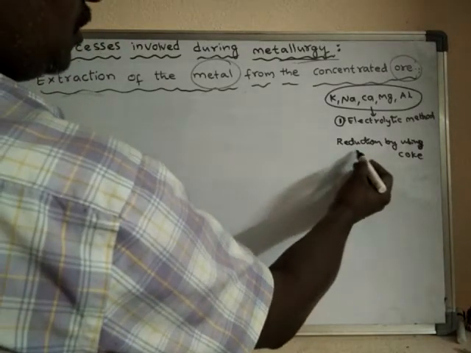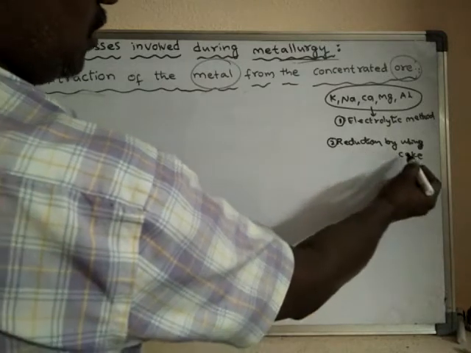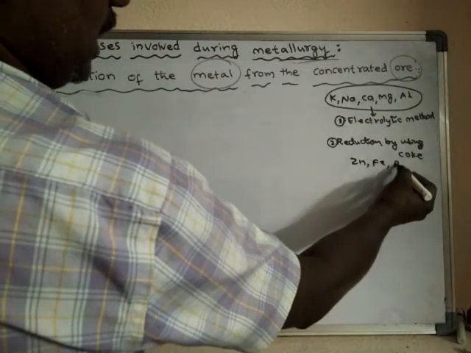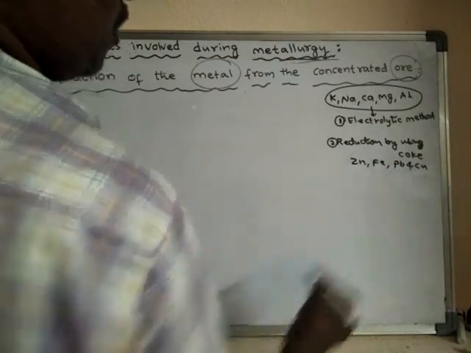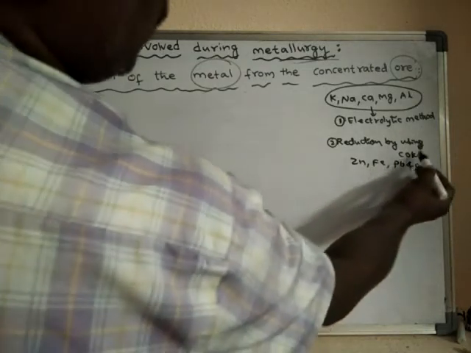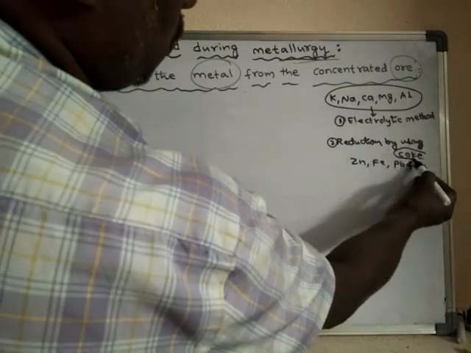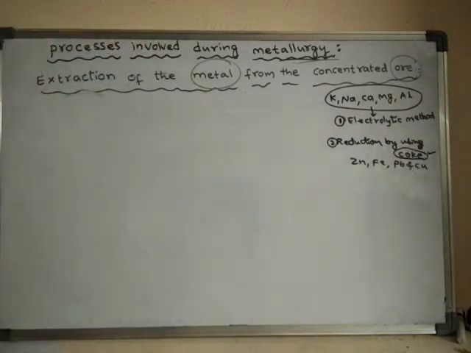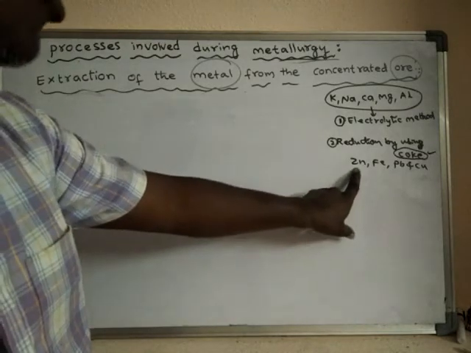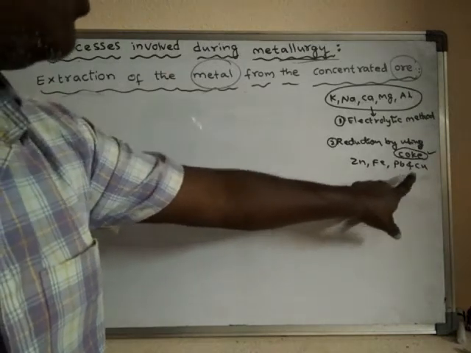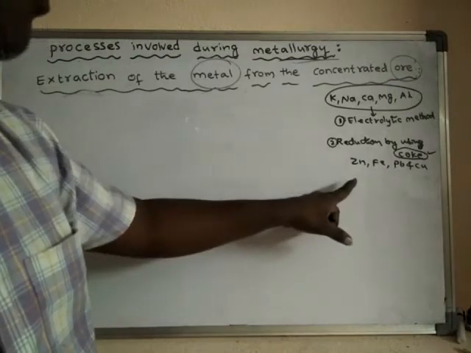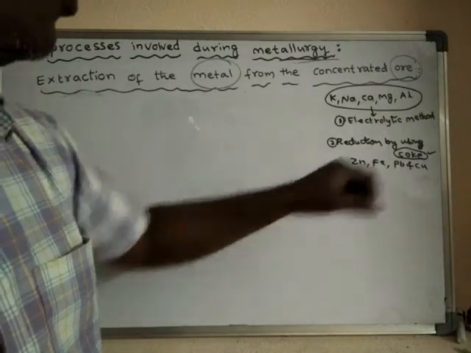So here, metals like zinc, iron, lead, and copper can be extracted from their ores by using coke. By using coke, reduction takes place, and the oxides or the ores of these metals will produce these metals when they are made to react with the coke.